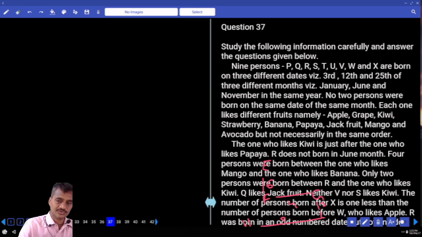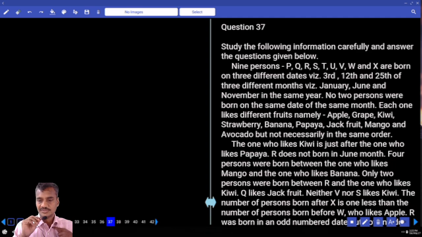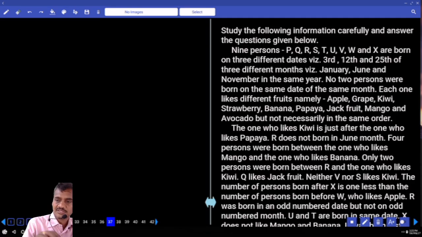Then finally 37 to 40. Now in this one, how many persons are there? There are 9 persons. 9 persons are born on 3 different dates: 3rd, 12th and 25th, in 3 different months: January, June and November. Now January 3rd, 12th and 25th.